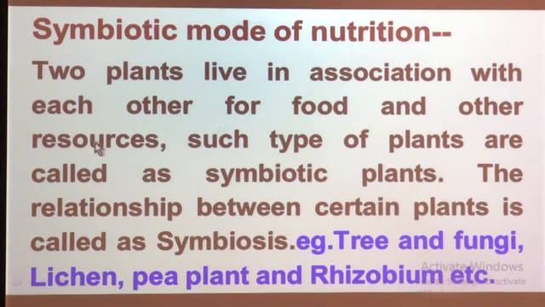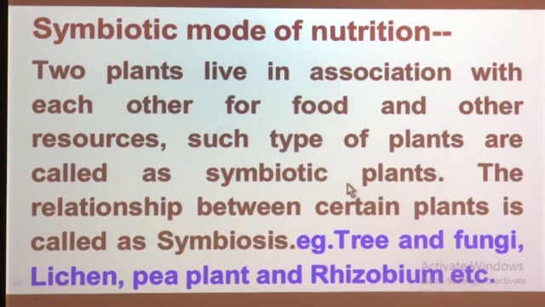I am going to read one more time and explain. Two plants live in association with each other. It means there is an association between two plants, and they are living in association. What is meant by association? They are helping each other for their life. That is called an association for life, and this type of plants are called symbiotic plants, and the relationship between certain plants is called symbiosis.